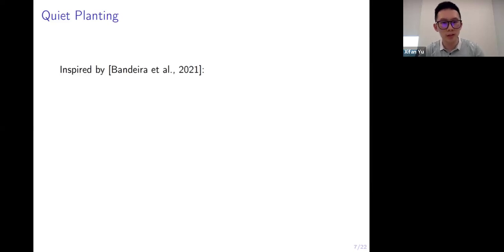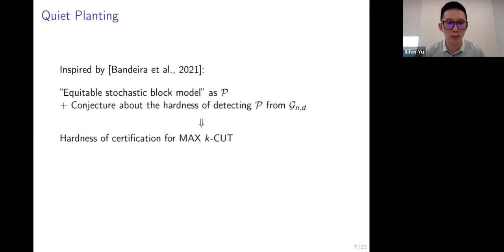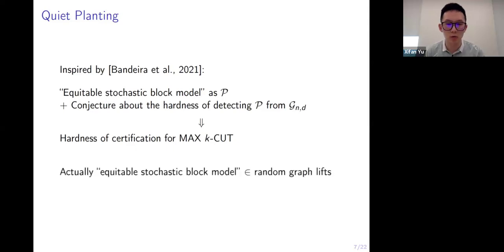Our quiet planting idea is inspired by this work where they consider an equitable stochastic block model as their planted distribution. And they conjecture that it is hard to detect this distribution P from the random regular graphs, through which they derive hardness of certification for maximum k-cut. And we observe that their equitable stochastic block model actually falls under the umbrella of random graph lifts. And this is the basis of our work.